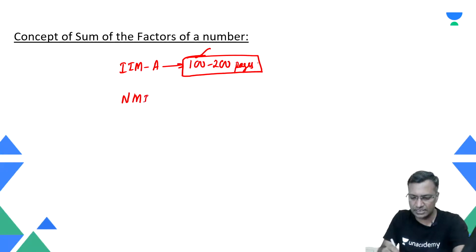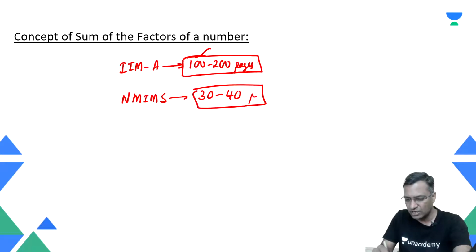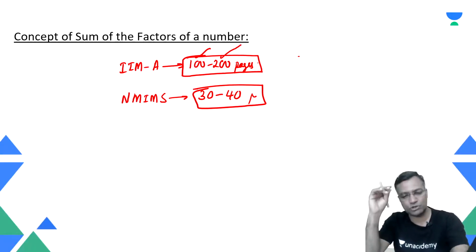For example, if you go onto the NMIMS campus, on an average they expect you to read somewhere between 30 to 40 pages, right? 30 to 40, that's a difference. So on one hand, IMA is expecting that you should be such a good reader that you should read 100 to 200 pages in an analytical fashion. It is not simply reading a novel or kind of stuff. Whatever you are reading is more analytical. It's all analysis. Management is all about analysis. You will take the case and start analyzing them, right?